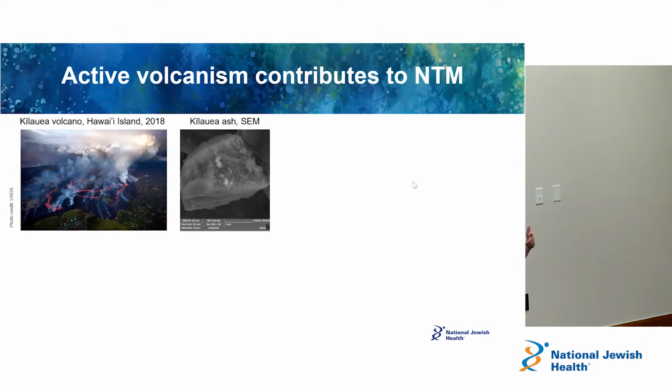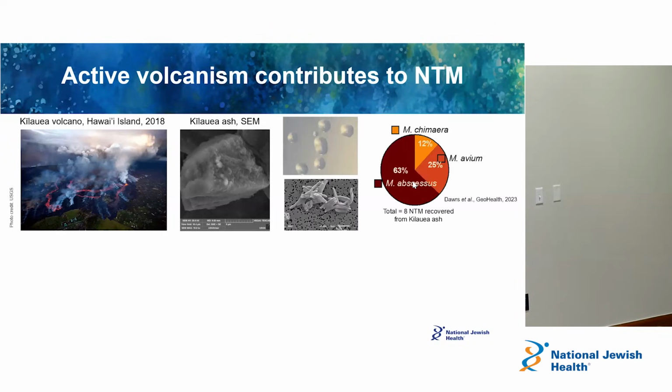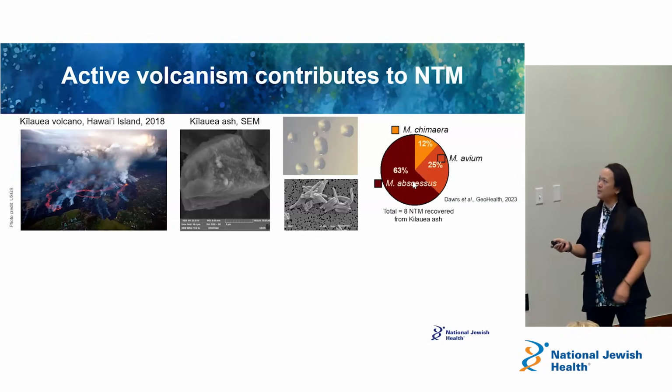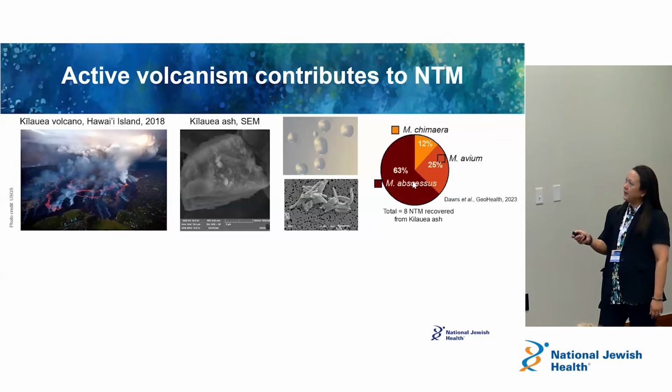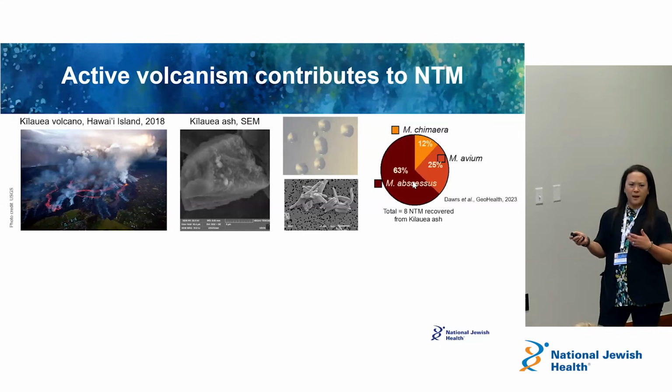And it just so happened that while we were doing these studies in Hawaii, this volcano erupted, right? One of the biggest eruptions in I don't know how many years, the volcano erupted, and we were able to get freshly erupted volcanic ash from this eruption. And what we did was we cultured this volcanic ash for NTM, for mycobacteria. And of course, we recovered these very nice smooth colonies that I showed you earlier. They have a rod-shaped phenotype. And then when we looked at what NTMs are there, what we did find from this volcanic ash sample was Mycobacterium abscessus, Mycobacterium avium, and Mycobacterium chimaera, right, one of the MAC organisms.